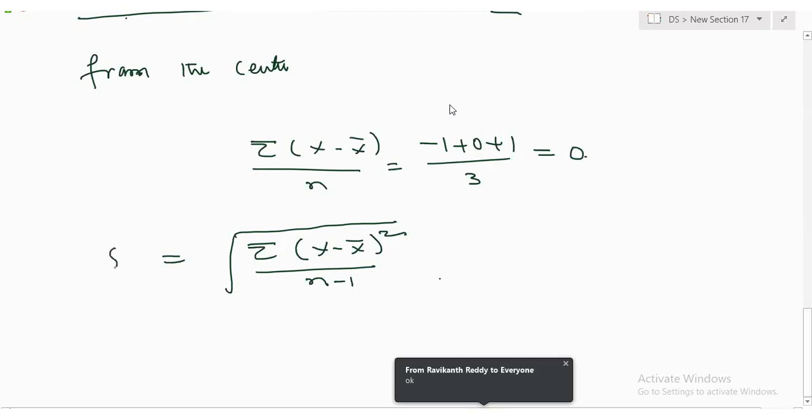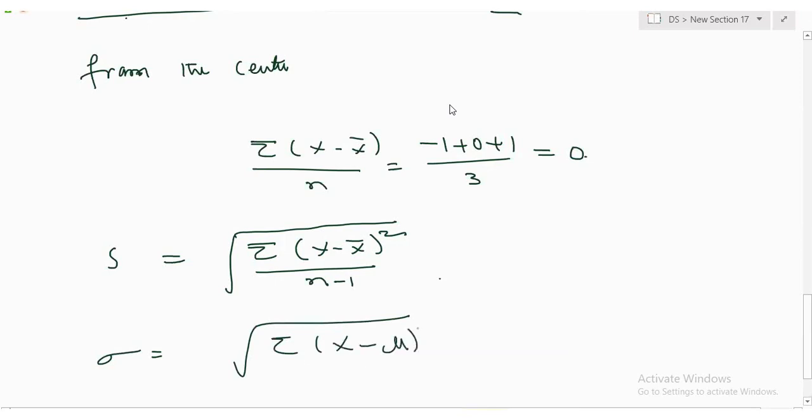So this is only the sample standard deviation. But what about this? If I take n, why n? There is no constraint on the data. When I'm taking mu, it's not 0, no? You guys are clear on this? The formulas for standard deviation, you need to remember.